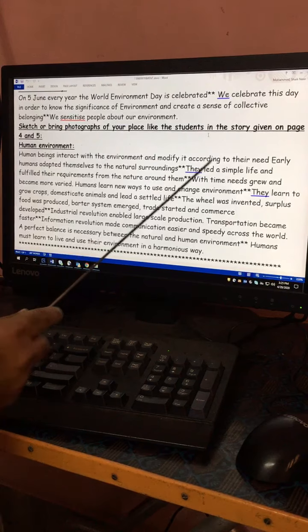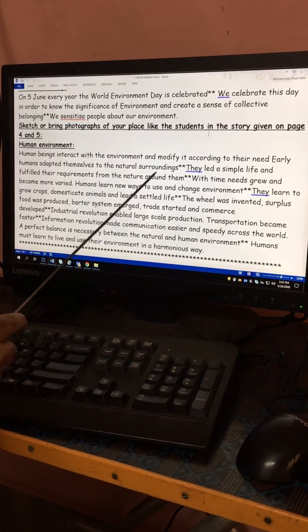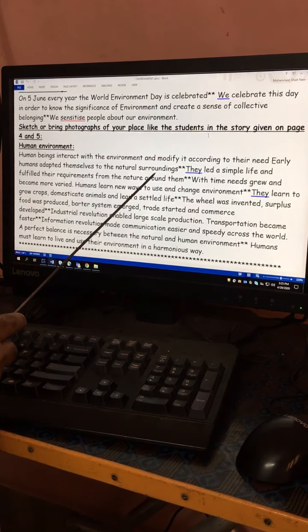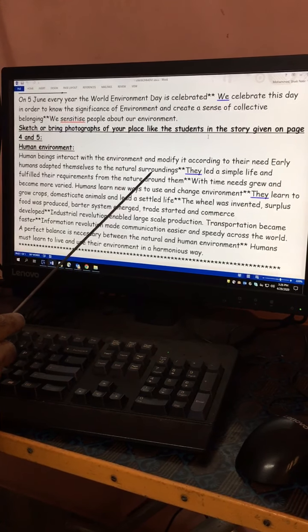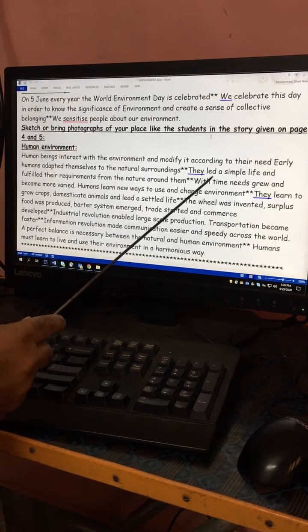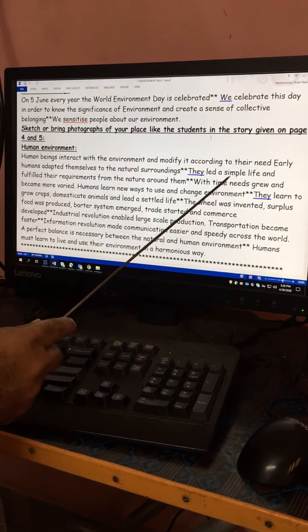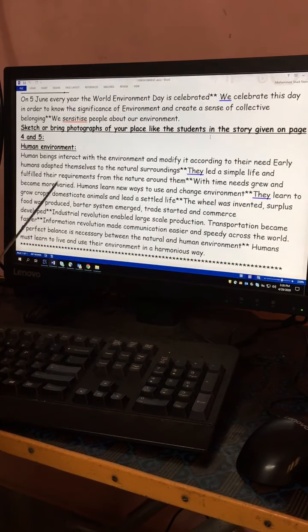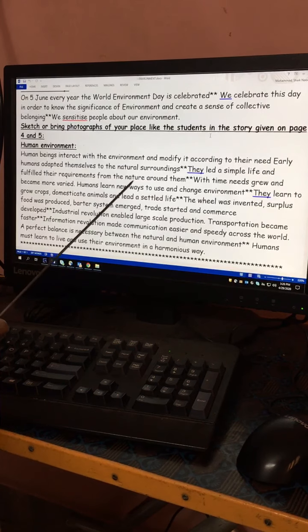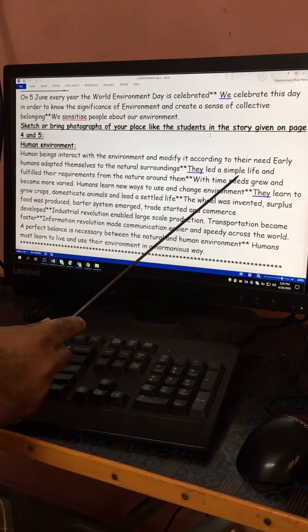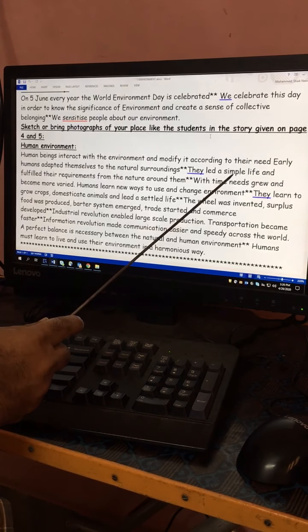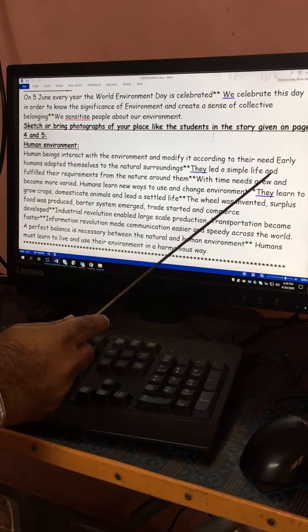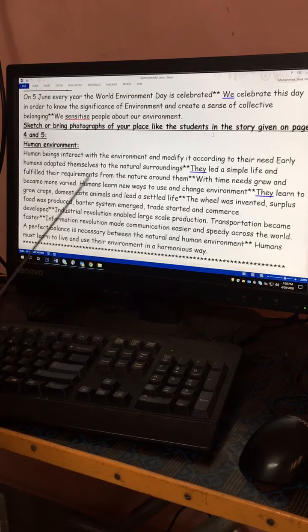Whatever they adapted themselves to in the natural surroundings, they became habituated and accustomed to living according to the things available around them. So they led a simple life, because in the old days they led a very, very simple life and fulfilled their requirements from the nature around them. Whatever they wanted, for example food, roots, nuts, leaves, and other important things, were all fetched from nature.